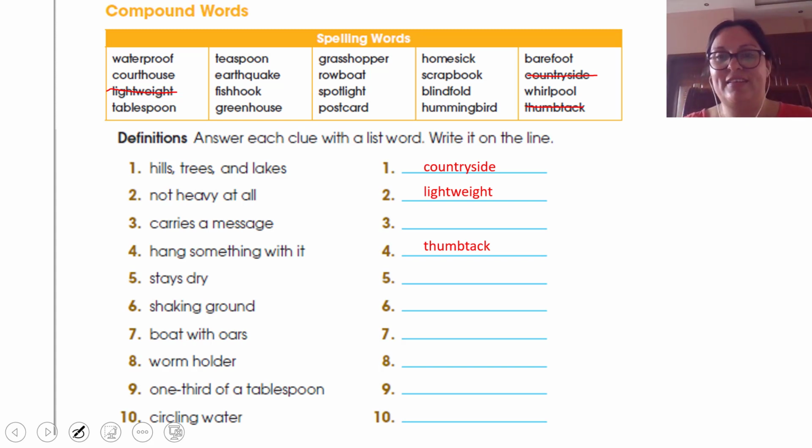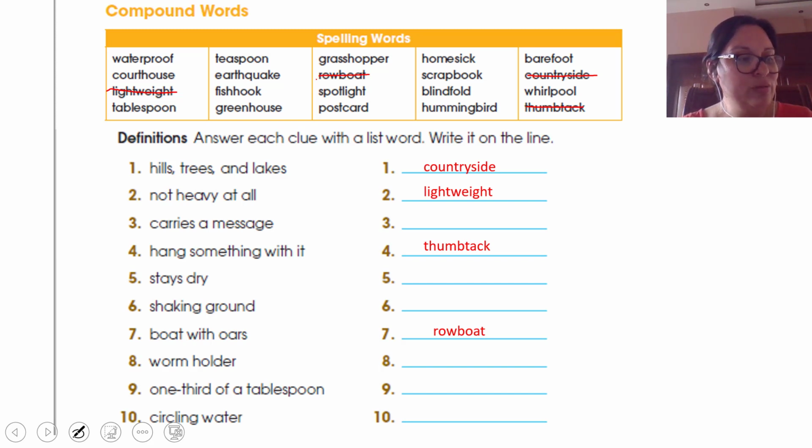Number 7. Boat with oars. Do you remember what kind of boat that was? Did you see the flashcards? It's a rowboat. A rowboat. So let's answer in there, rowboat.